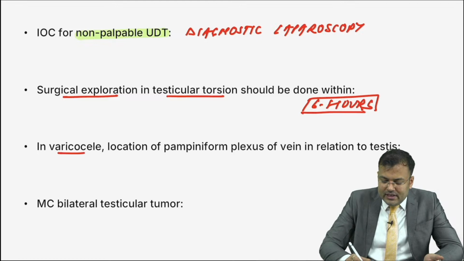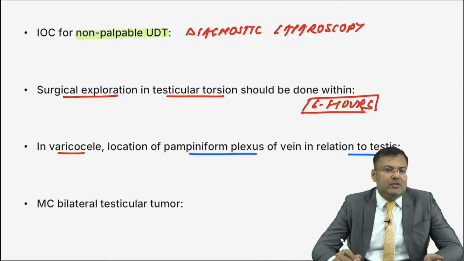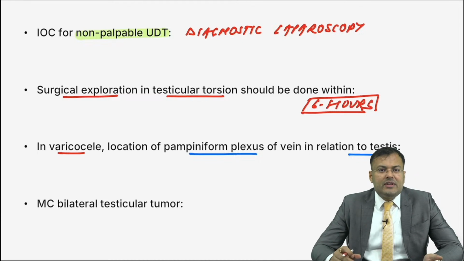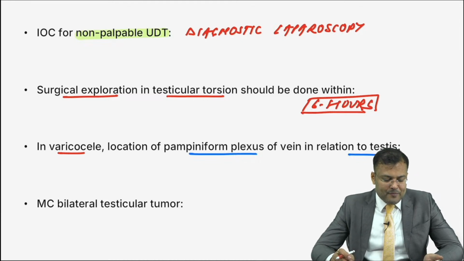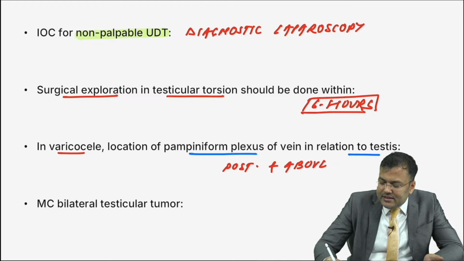Next, in varicocele, can you tell me what is the location of pampiniform plexus of veins in relation to testis? In relation to testis, what's the location? Very good. Holy treasure is the first person to reply correctly. It is posterior and above. So this is posterior and above testis.